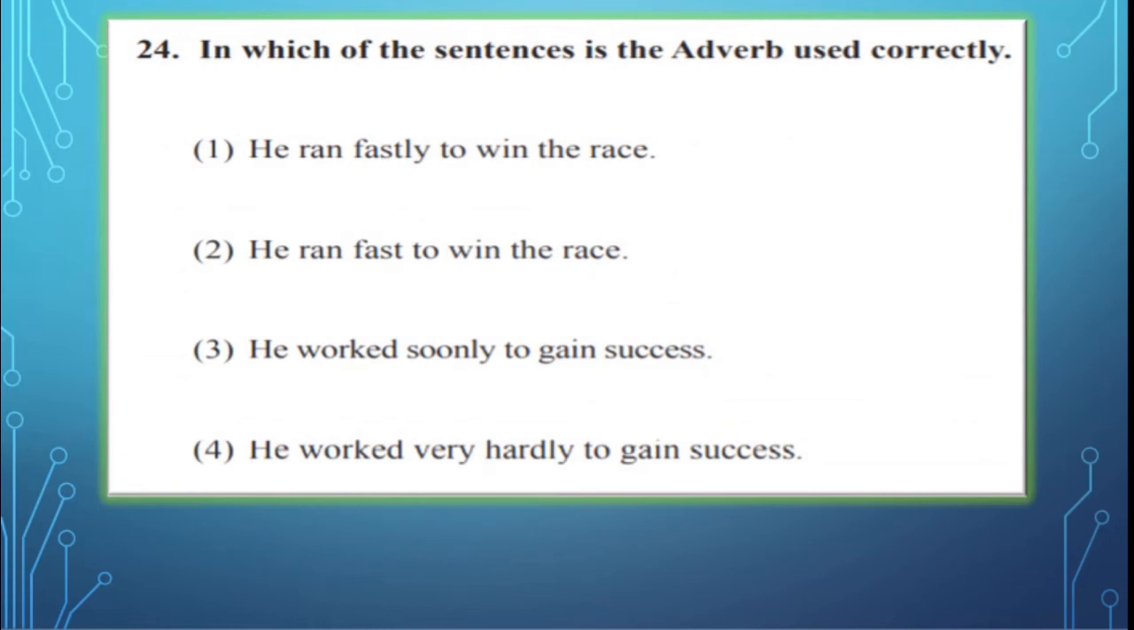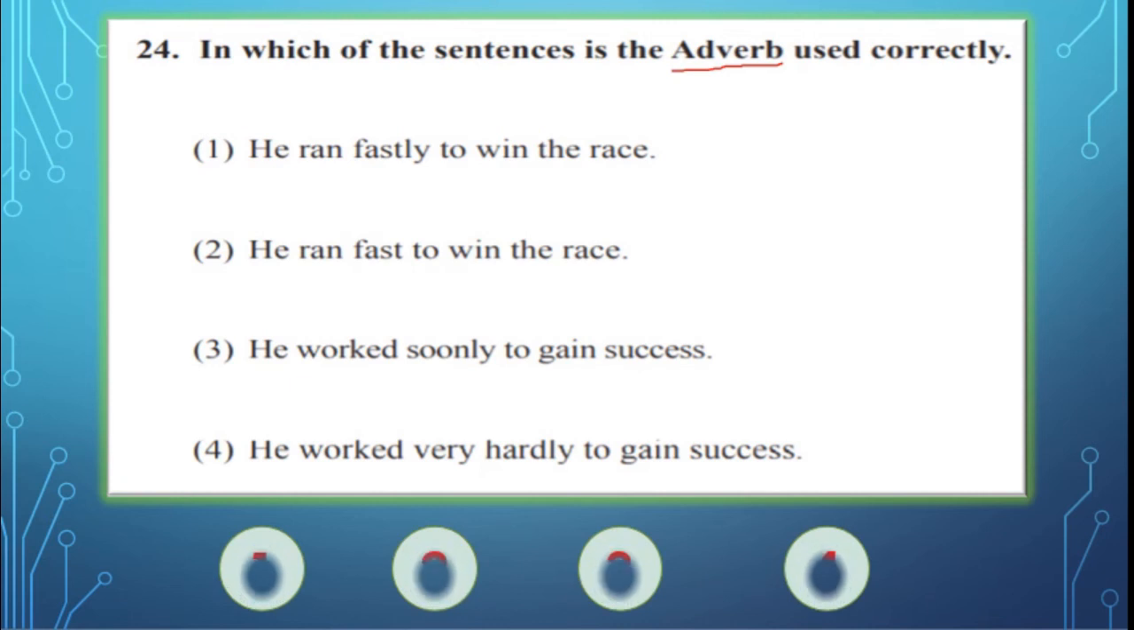For the 24th, in which of the sentences is the adverb used correctly? Now we are going for adverb. Adverb means they describe the verb or the adverb or the adjective, isn't it? Okay. Now we will read four sentences here. First one, he ran fastly to win the race. Second, he ran fast to win the race.